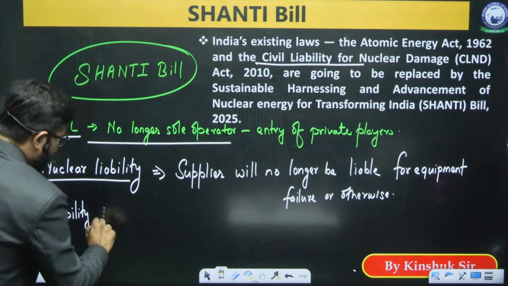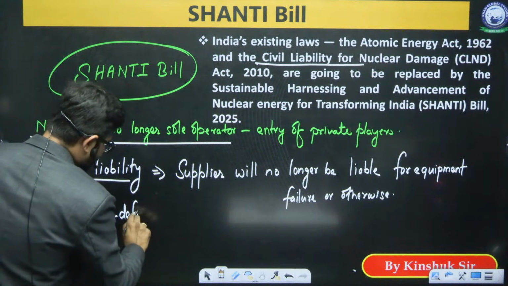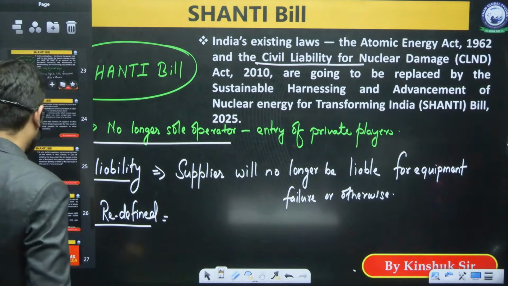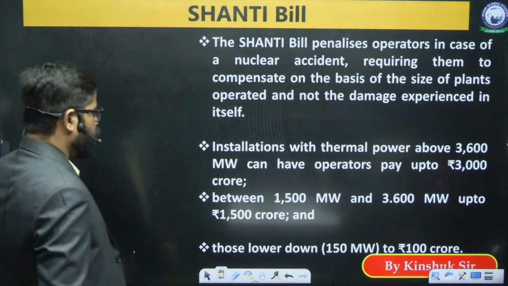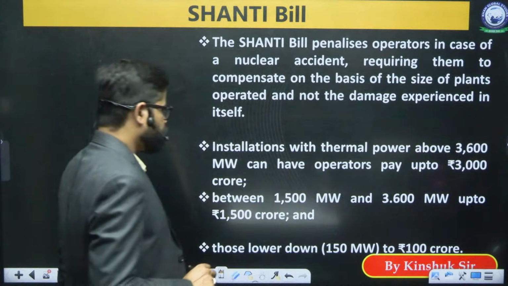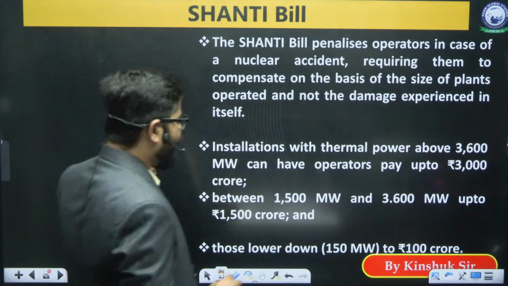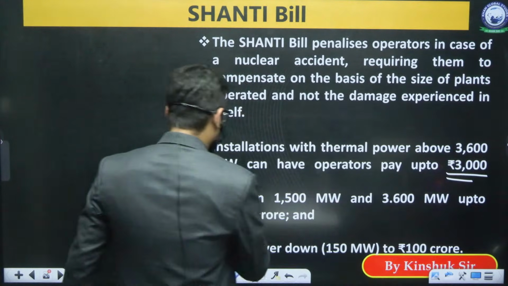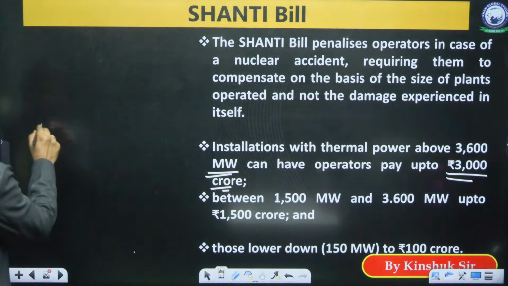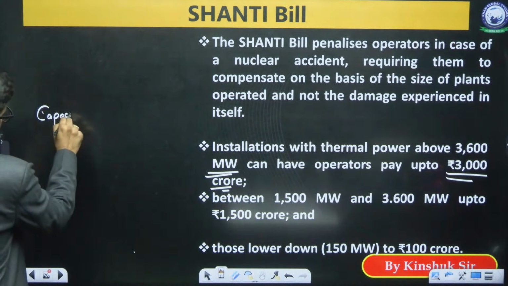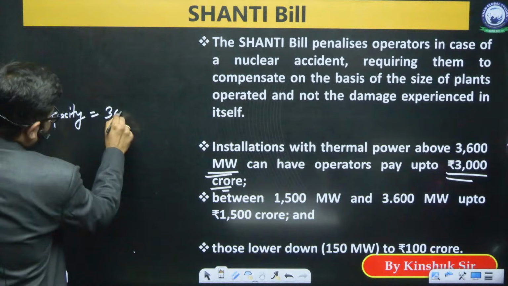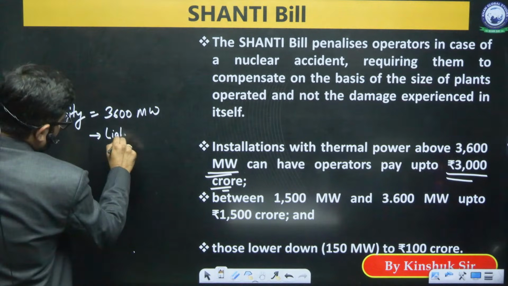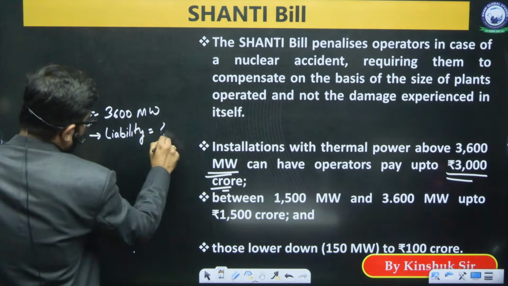it has been redefined. The liability has been redefined. So what is the redefinition of the liability? If you look at this, those who are having power above 3600 megawatt can pay up to 3000 crore as the liability. So if the capacity is 3600 megawatt, then the liability is up to 3000 crore.